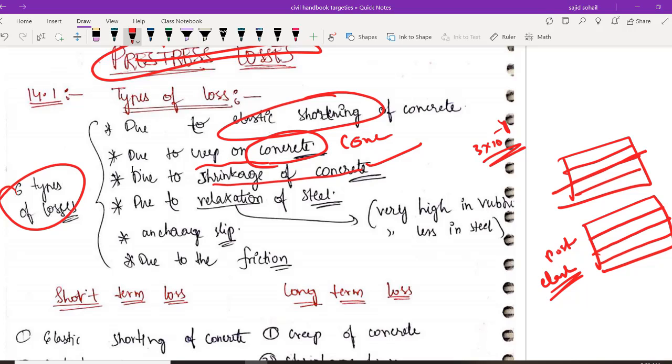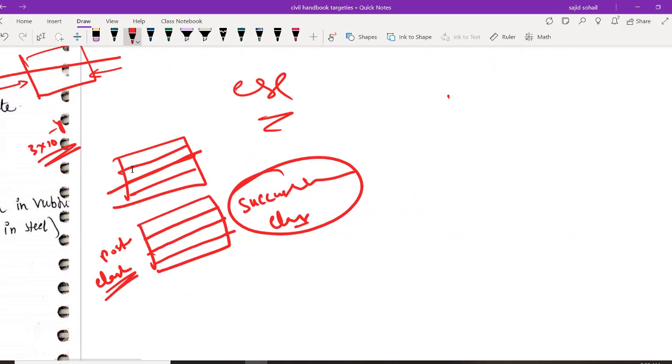So next is due to relaxation of steel. What is happening in relaxation of steel? See, we are stretching a steel bar, right? And this steel bar is trying to go back and inducing compressive force in my concrete. Agreed or not? But when a steel bar is stretched for a longer time, some amount of steel bar stress will not be aiding any further in pre-stressing. Okay? So what is happening? Let us try to understand.